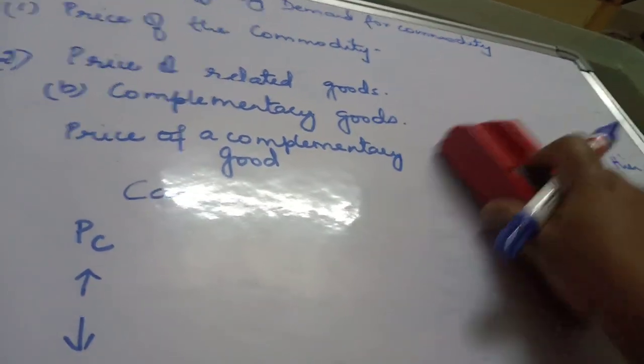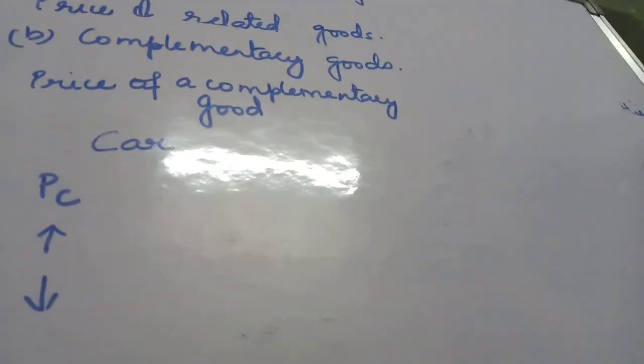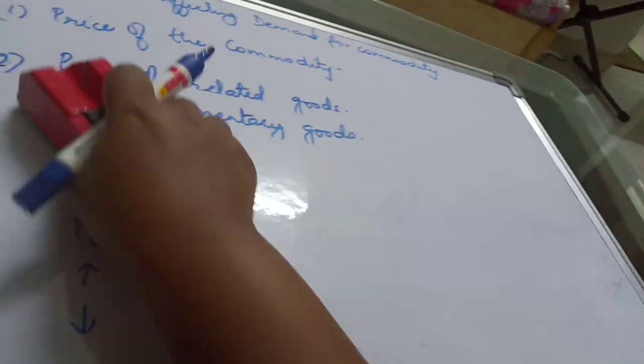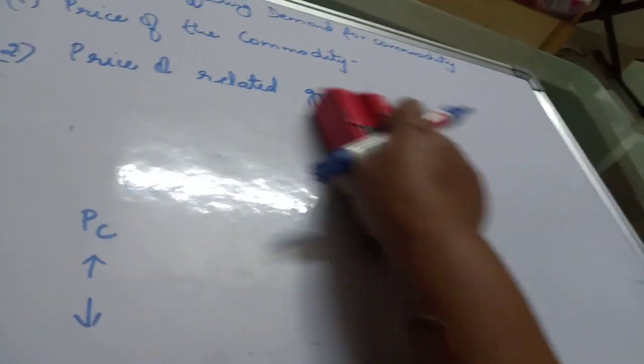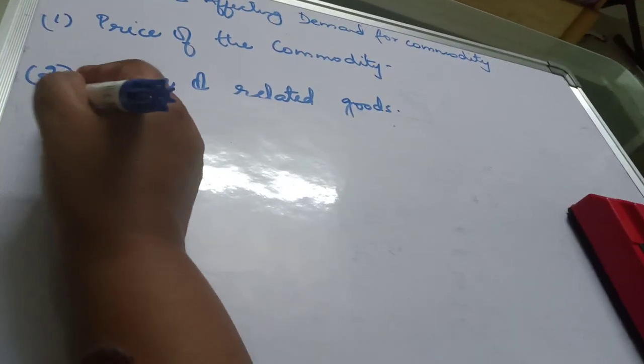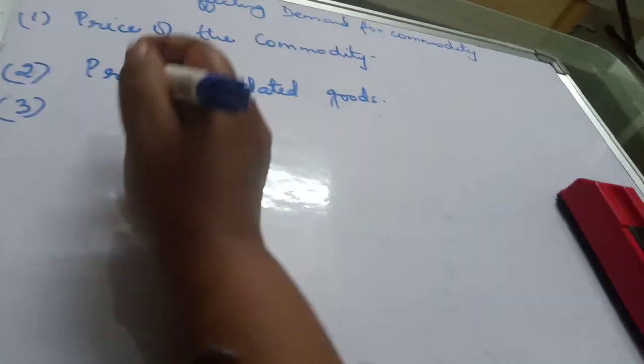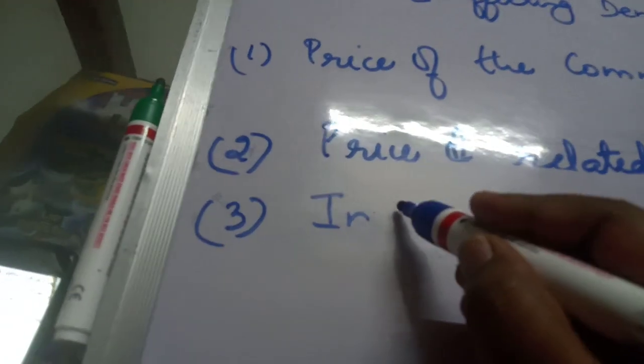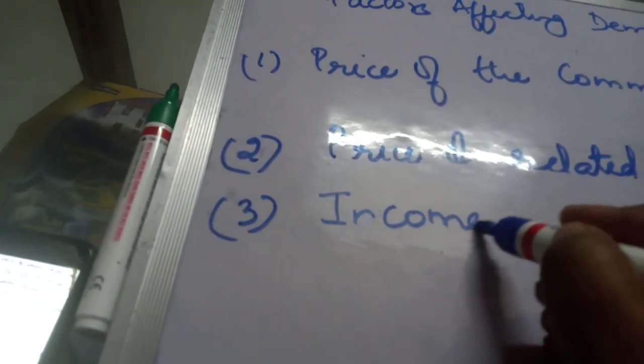So I'm rubbing this part. The third is income of the consumer.